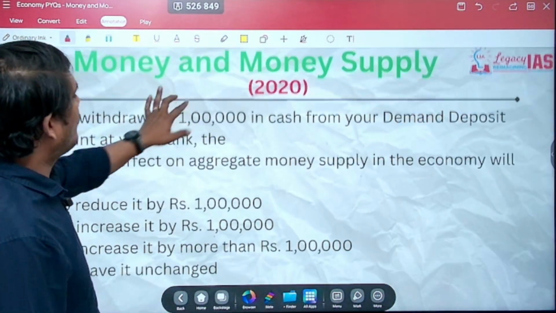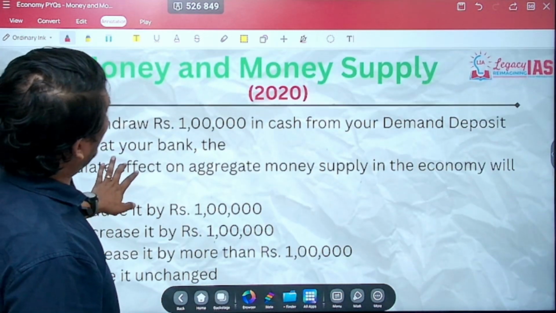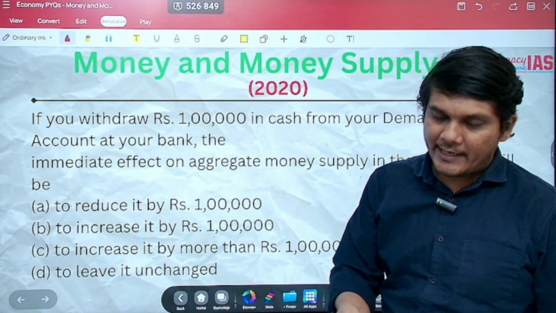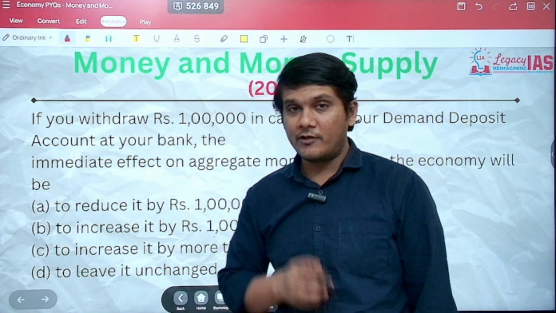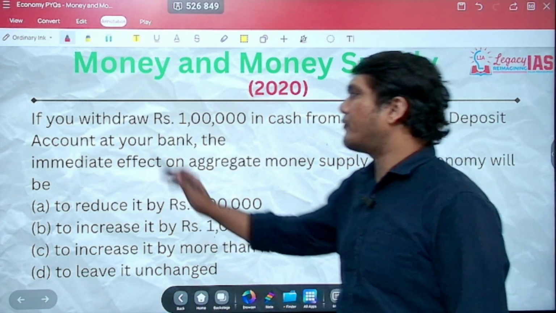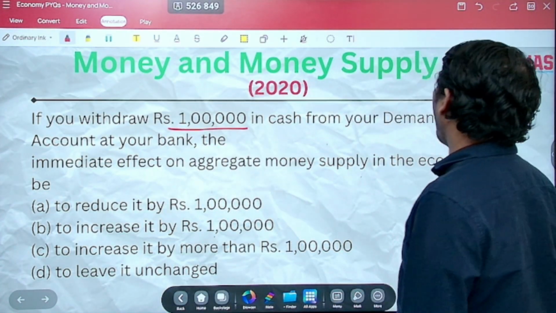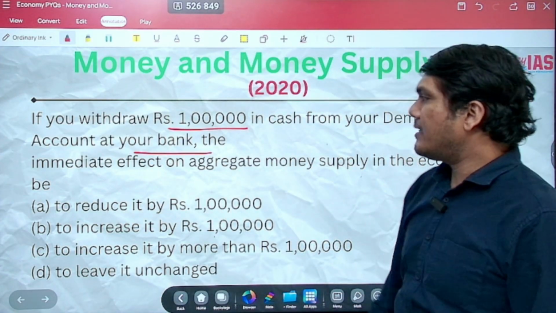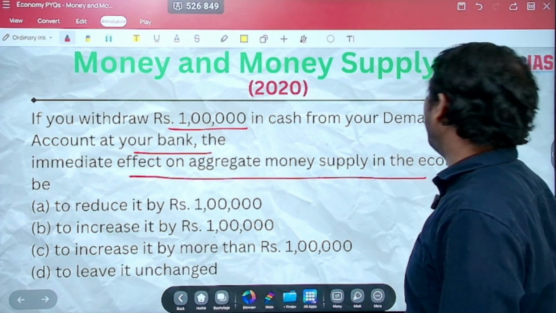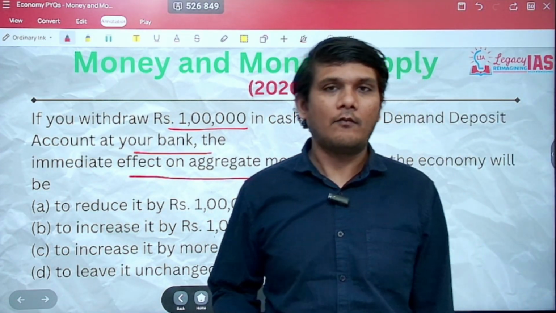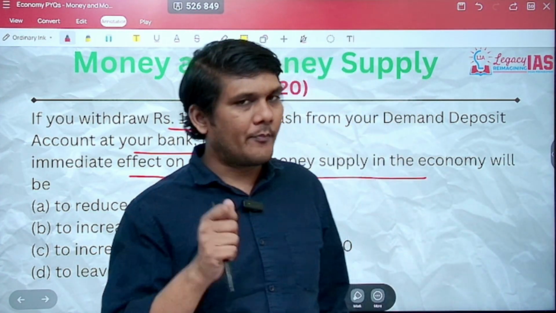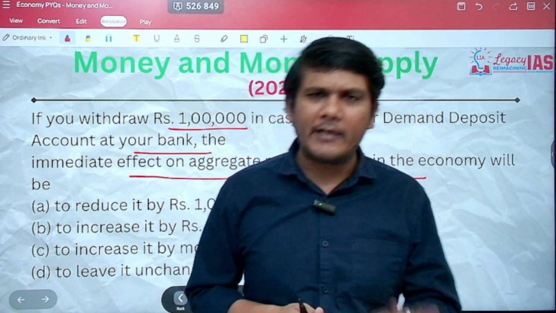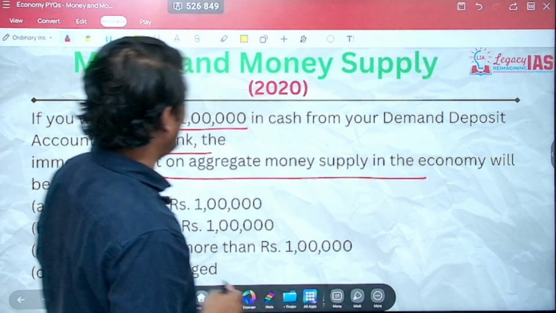Let's move ahead. The next question was asked in 2020. So in 2016 it was asked, then 2018, then 2019, then 2020. So almost regularly at least one question is being asked. 2020: if you withdraw 1 lakh rupees in cash from your demand deposit account at your bank, the immediate effect on aggregate money supply in the economy will be what? That means you have a demand deposit, and if you withdraw 1 lakh rupees from there, how will that affect the money supply in the economy is what is asked. Let us have a look.